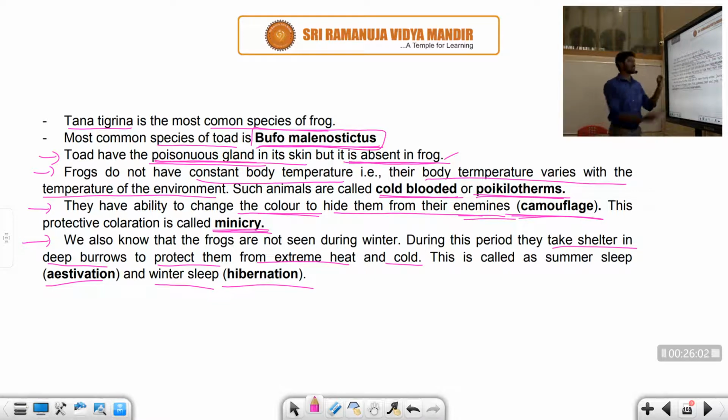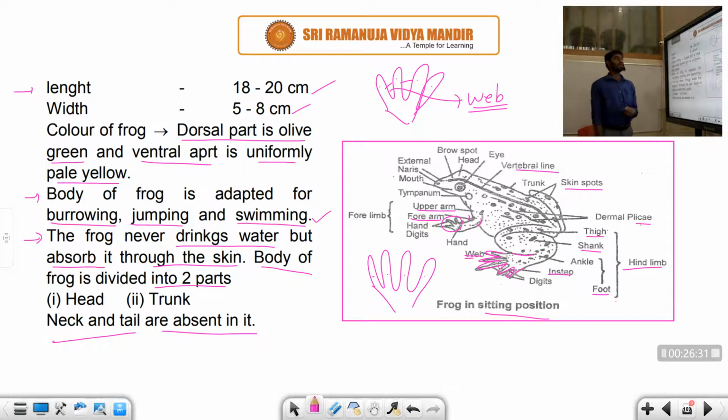Generally the frogs are cold-blooded animals. It also shows a remarkable property called camouflage, changing color in accordance with the enemies. That protective coloration is called mimicry. The frog also shows aestivation and hibernation, that is summer sleep and winter sleep. The length is 18 to 20 centimeters and the width is 5 to 8 centimeters. The color is olive green, whereas the ventral part is pale yellow, and it is responsible for burrowing, jumping, and swimming.